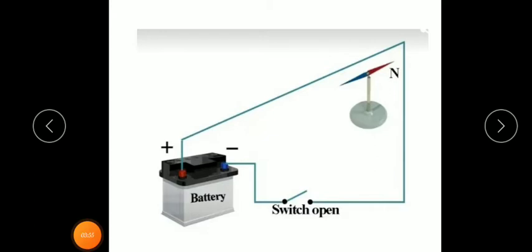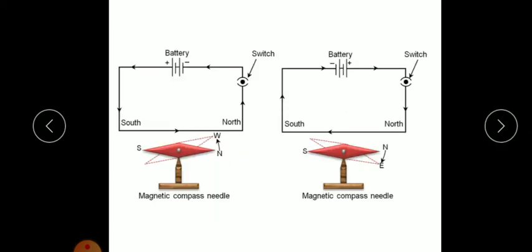He did many experiments. So what can we conclude from this experiment? Whenever a current carrying conductor is placed near a magnetic needle, the needle deflects because this current carrying conductor produces a magnetic field. So there is a relationship between magnetism and electricity. Based on this, let us do one activity which is given in your textbook, page number 34.